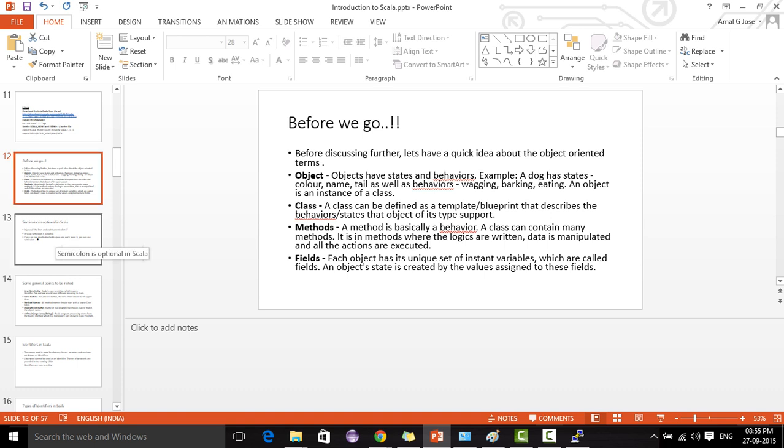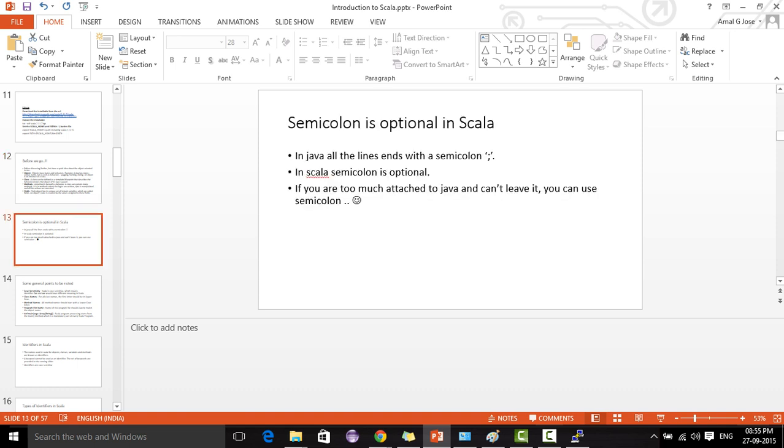Those who are aware of Java programming will be using a semicolon at the end of every line. But in Scala we don't need that; it's optional. Those who are used to the semicolon don't need it at the end of every line in Scala. In languages like Python, there is no semicolon. If you are fond of the semicolon, you can use it, but it's not mandatory in Scala.